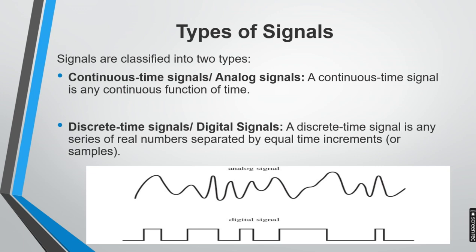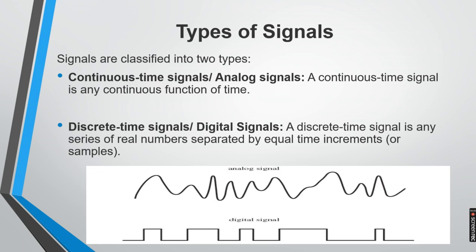So let's discuss more about analog signals. A continuous time signal is any continuous function of time, so we can also call them continuous time signals. And what about digital signals? We can call them discrete time signals. It means that a discrete time signal is any series of real numbers separated by equal time increments or samples.